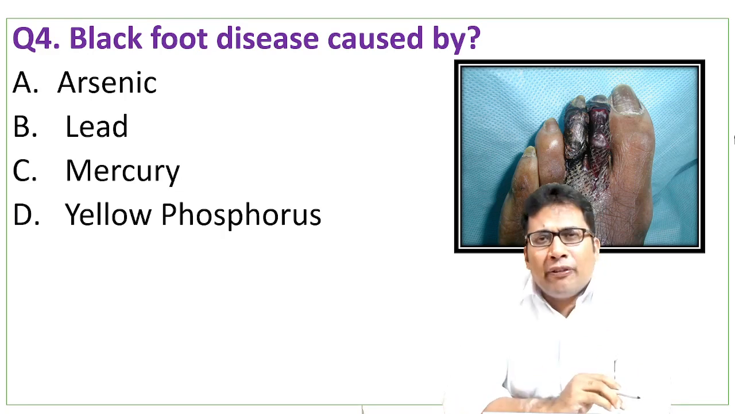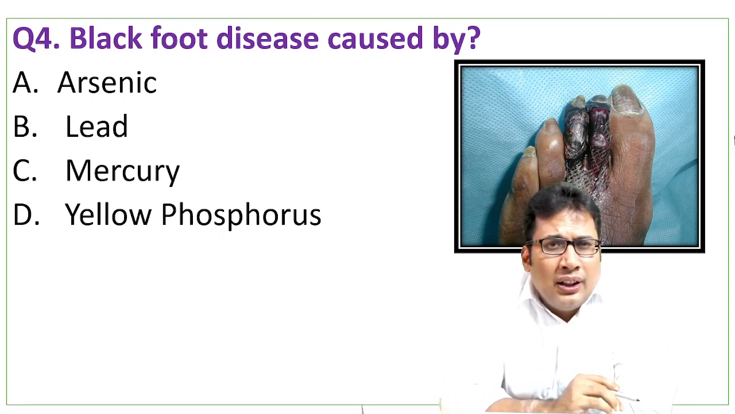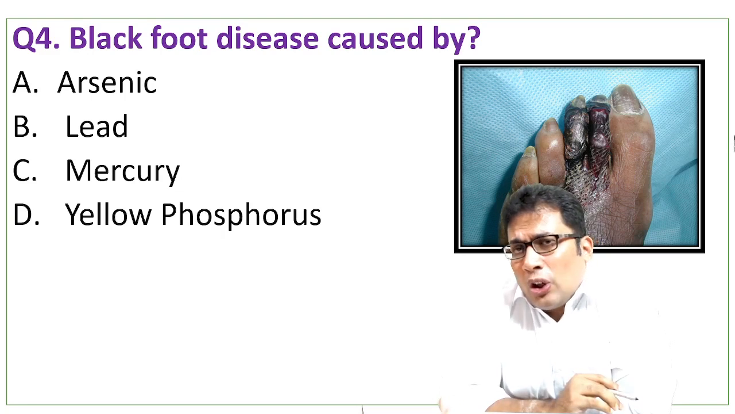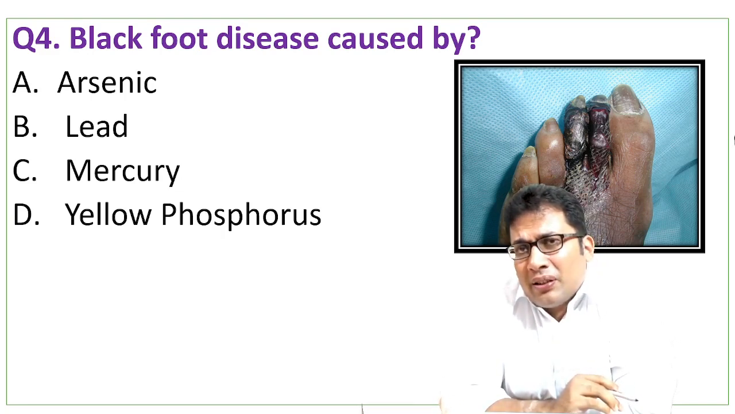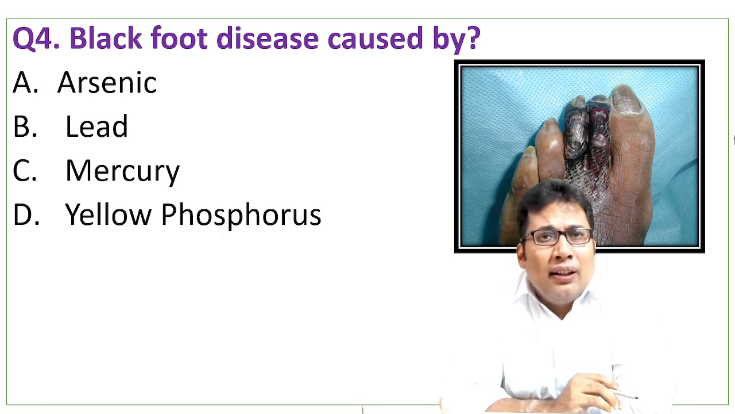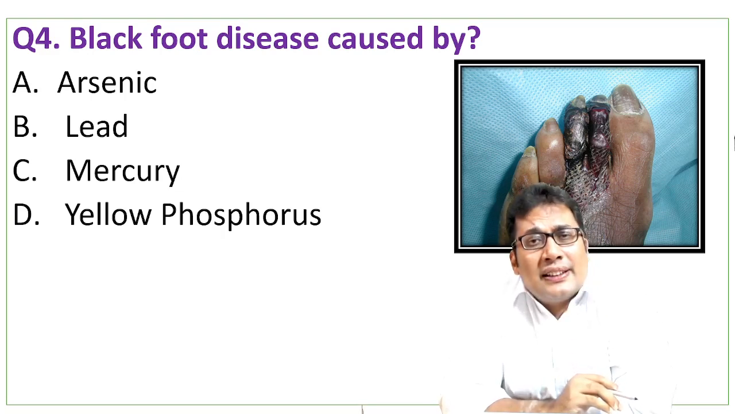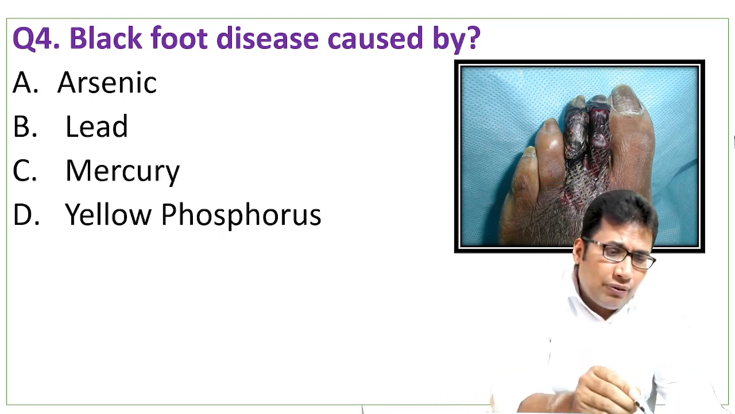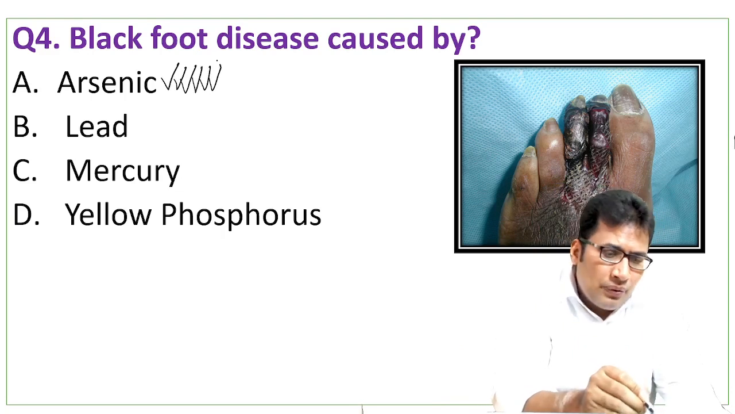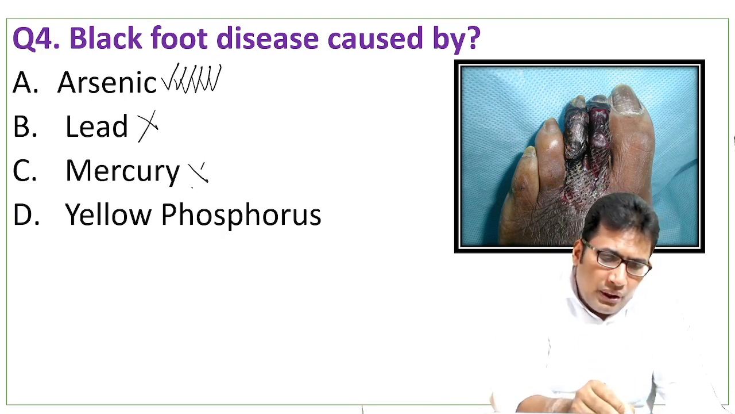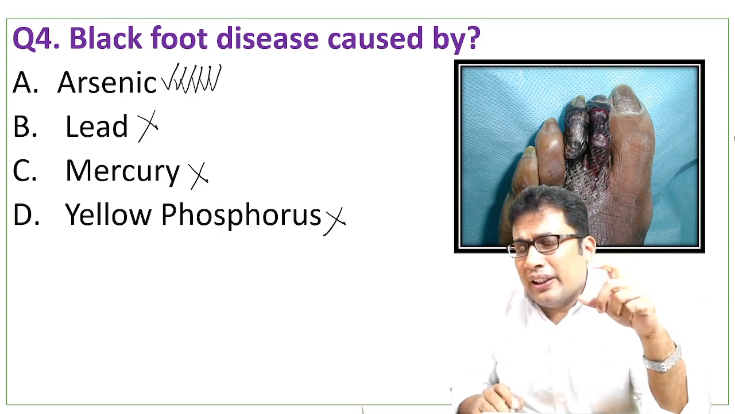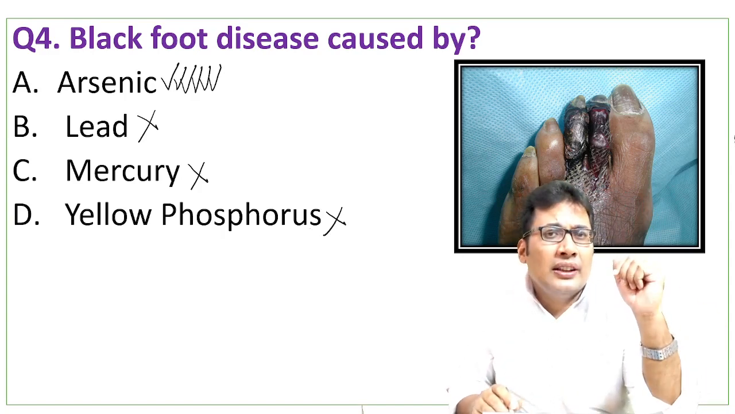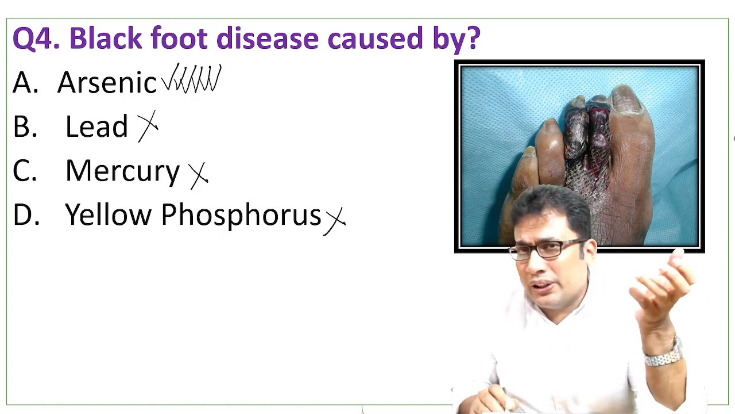Next, black foot disease caused by arsenic is one of the very commonly asked heavy metal poisons. In case of endemic arsenic poisoning, there can be peripheral vascular disease known as black foot disease. So your answer should be arsenic. It is not lead, it is not mercury, it is not yellow phosphorus. Arsenic is an ideal homicidal agent. It is also known as the king of all poisons.